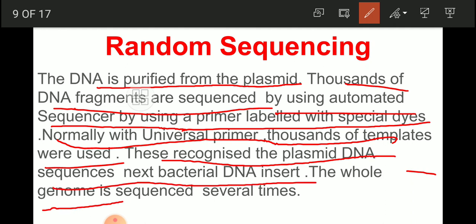The whole genome is sequenced several times. Sequencing is not possible with a single attempt. Many attempts we have to make, many times we have to multiply, many times we have to automate that, we have to take the help of an automated sequencer. Then only is the sequencing of the genome, the sequencing of DNA material, possible.